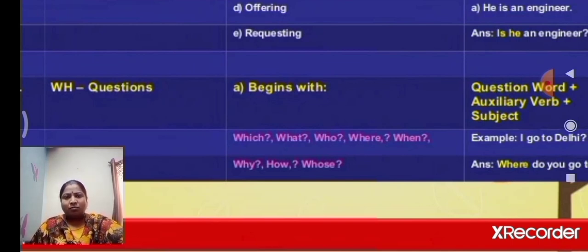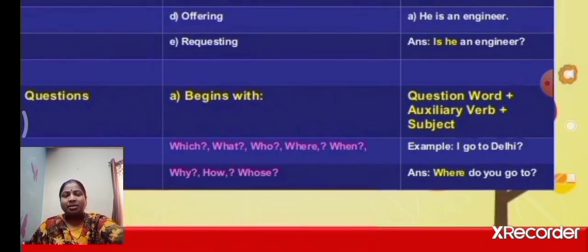WH questions, we know the WH words that begin with which, what, who, where, when, why, how, whose. WH questions begin with these phrases.